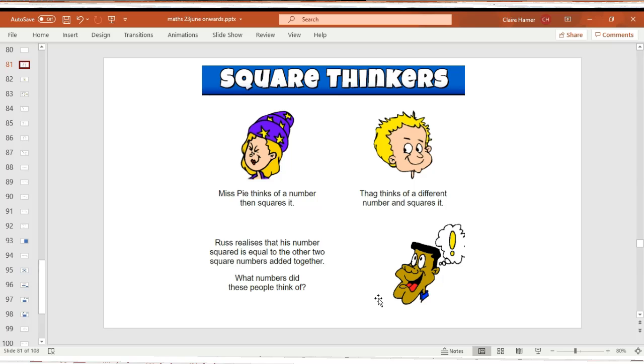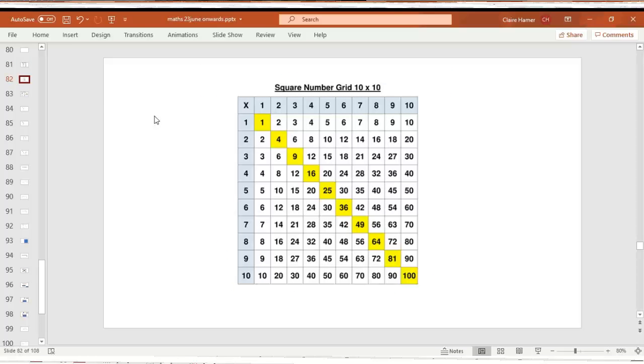Okay? If you need some extra help, I'll put some square numbers on screen, but if you're happy, pause the video and see if you can work out each of the numbers. So here's a square number grid, so you can see that 5 multiplied by 5, so 5 squared is 25. Notice how they're in a diagonal line, there's a pattern. See if you can complete the task.